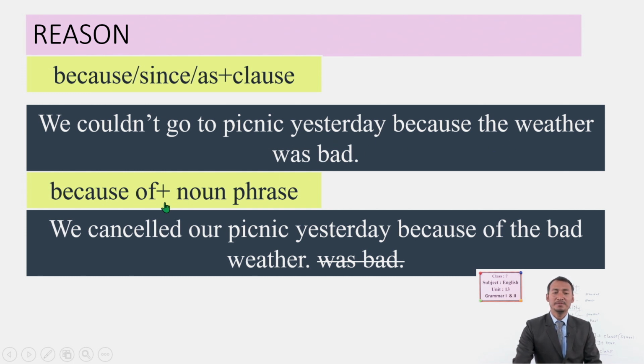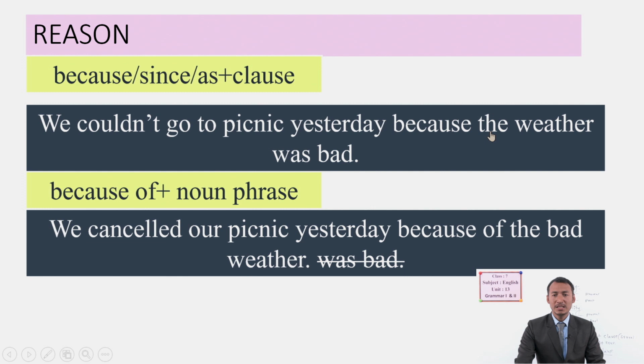Because of, look here, how to use because of? We use because of with a noun phrase. A noun phrase is a group of words with the main word as a noun. Okay, we cancelled our picnic yesterday because of the bad weather. Look here, we made this clause into a noun phrase or noun group.